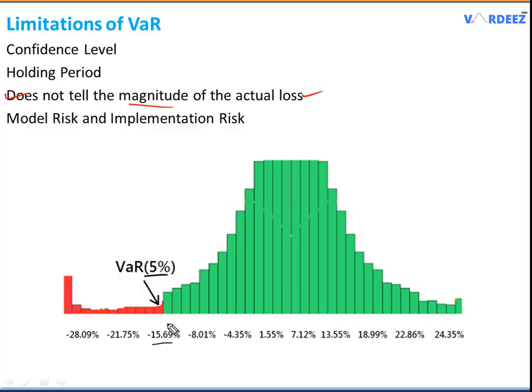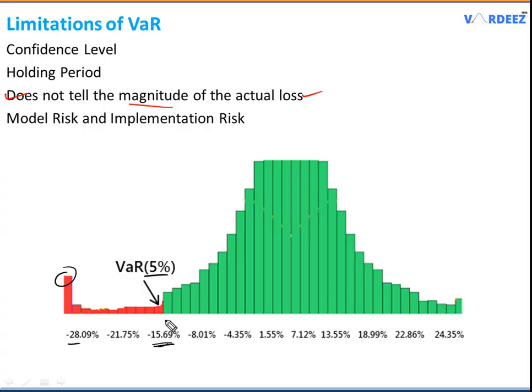Just imagine if I am a risk manager or a portfolio manager, and I'm confident that my VaR will not be exceeded, then what about this actual loss of almost 28%? This can be very bad for a portfolio worth millions or billions of dollars, and hence this is a major limitation of VaR, because it doesn't tell us anything about the losses beyond this VaR level. What about these losses that you see which are above the calculated VaR?